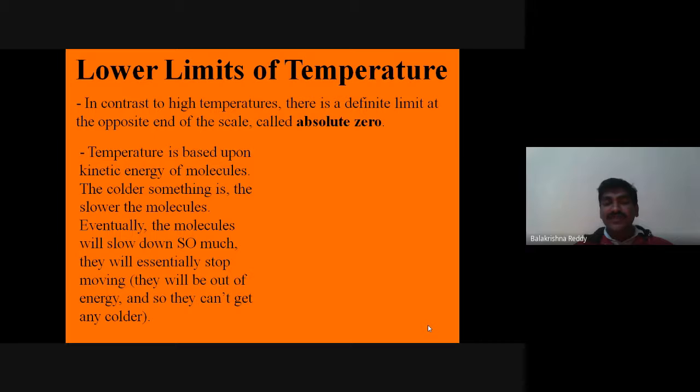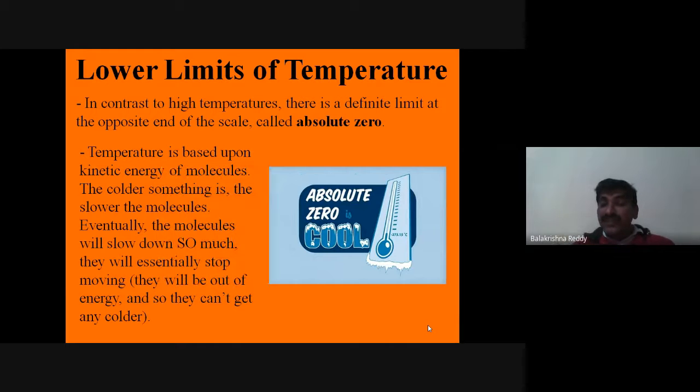Eventually, if the molecules slow down so much, they essentially stop. They stop moving, stop vibrating, even stop displacing. So it is slowing down, coming to rest, in the sense that it will not possess any amount of energy, right? So we can consider that as absolute zero temperature.